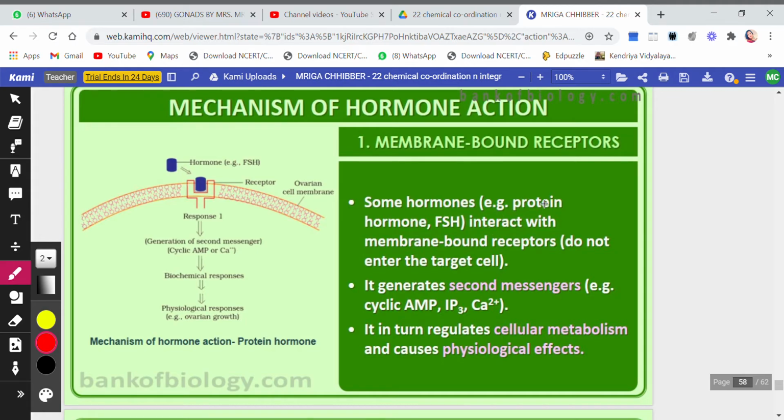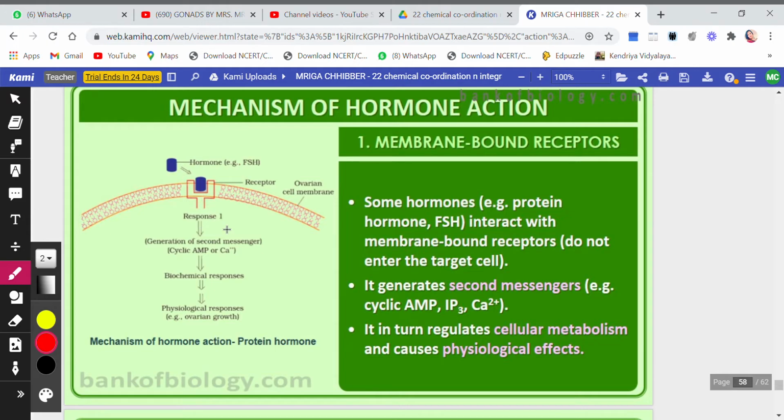Now let's see here, membrane bound receptors. Some hormones like protein hormone, FSH, interact with the membrane bound receptors. They do not enter the target cell. This is the membrane, and the receptor is placed on the membrane. The hormone will come and form a complex with the receptors here on the membrane, so it will not enter inside the cell. It generates secondary messengers. As soon as the complex is formed, secondary messengers are generated.